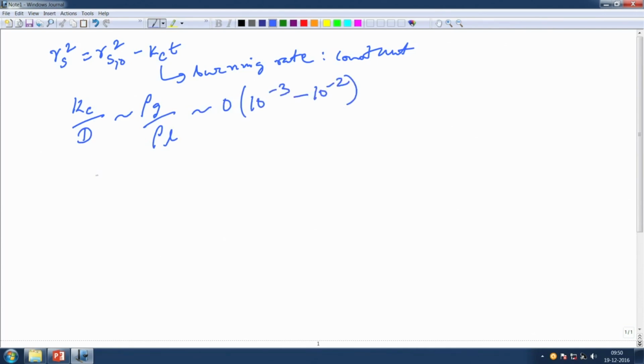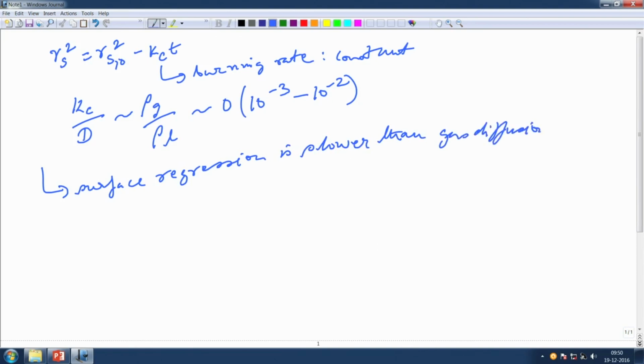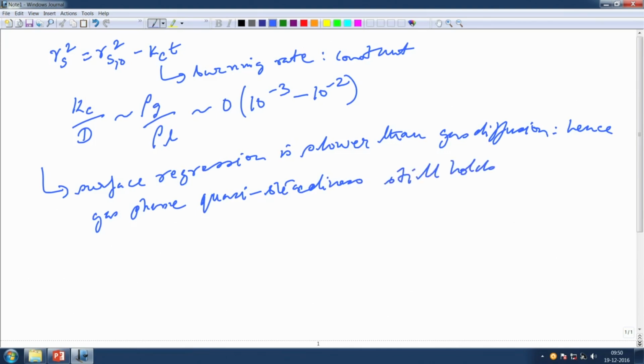So, it essentially implies that the surface regression, which is given by Kc, is slower than gas diffusion, which is given by d. Hence, gas phase quasi-steadiness still holds, and that was the same as what we got in the droplet vaporization case.